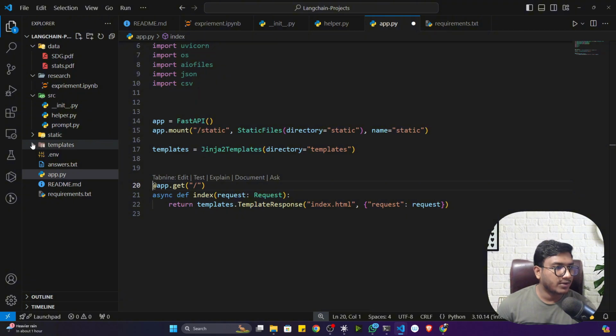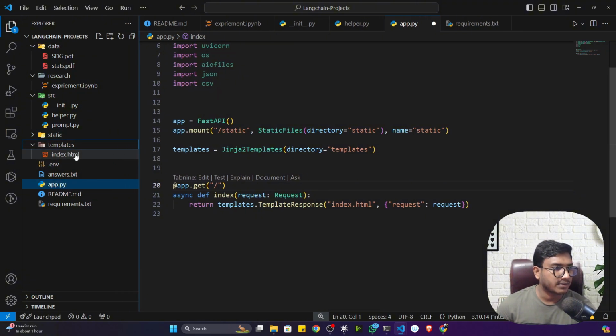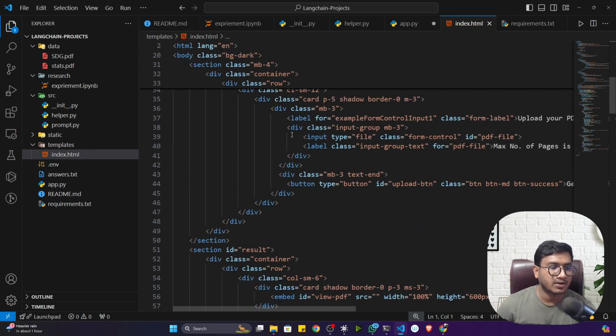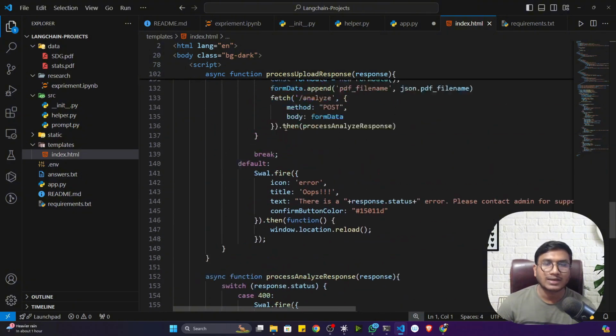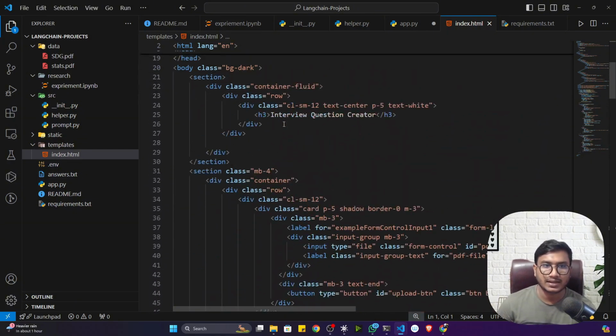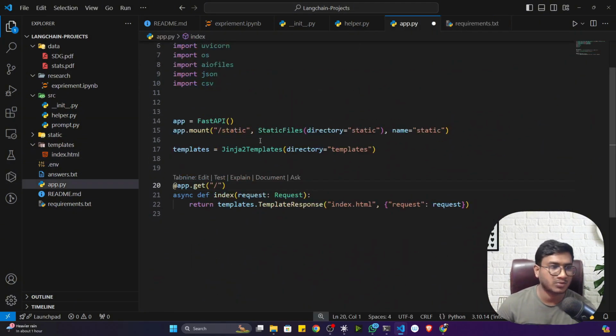So guys, as you can see, I already created one template folder. Inside that I created an HTML file. Okay, now see, inside that I have already written the HTML code. That means the front end part of my application. And how I created it, again, I referred to the Bootstrap website. I think you remember, I also used the Bootstrap website.